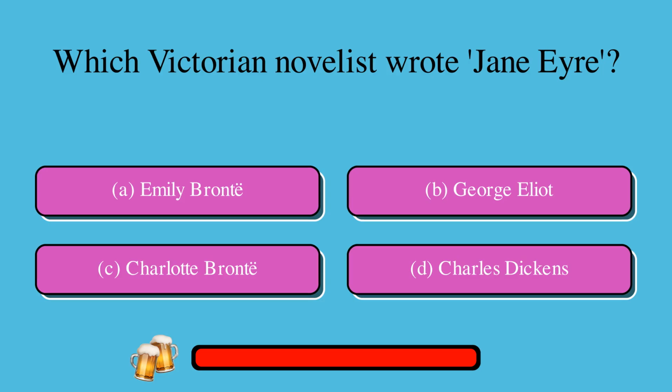Which Victorian novelist wrote Jane Eyre? Is it A. Emily Bronte or B. George Eliot or C. Charlotte Bronte or D. Charles Dickens? The correct answer is C. Charlotte Bronte.